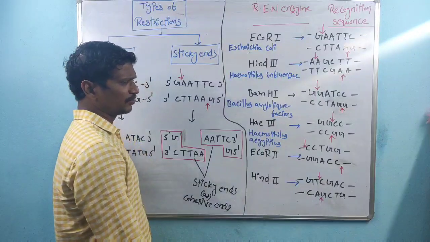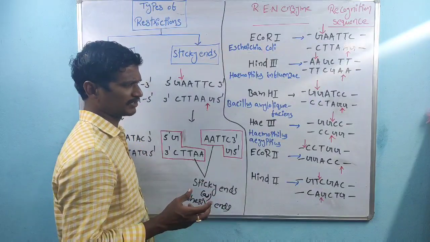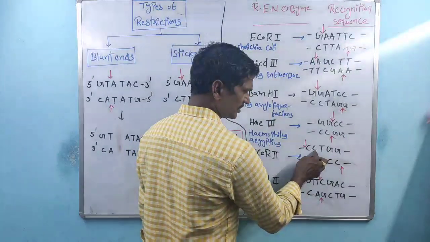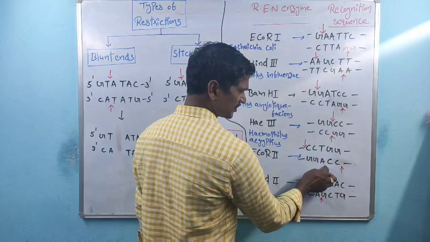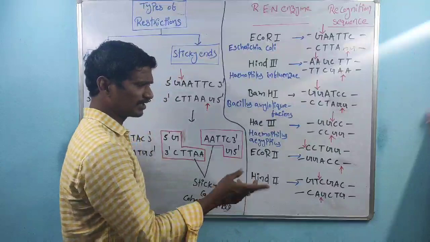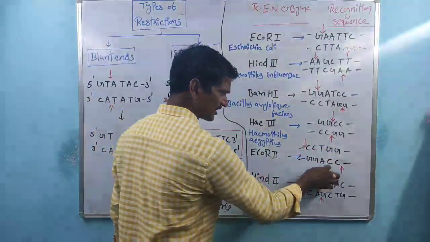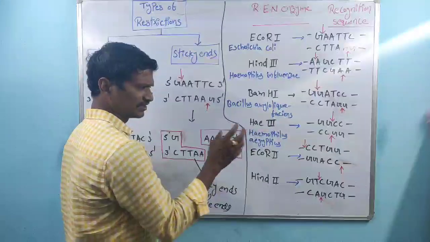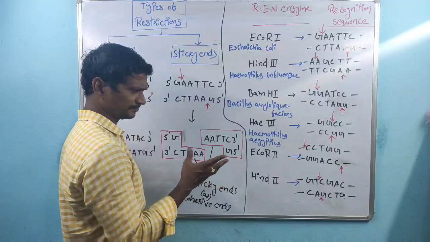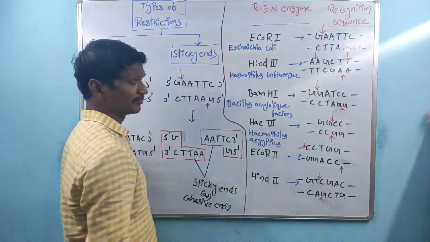And the next one, EcoRII. This is quite a different one because here we have CCGG, but the center is altered: T is present here, A is present here. Sometimes the sequence has only the center one altered, and this sequence is also considered a palindromic sequence.